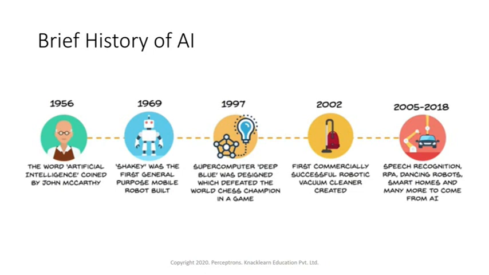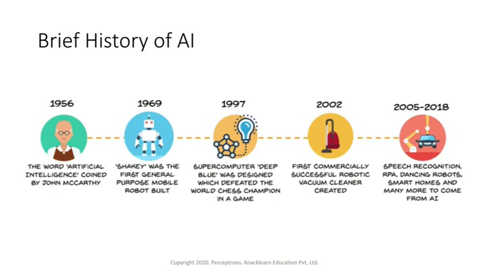Around 2002, we got a robotic vacuum cleaner called Roomba. Roomba is an autonomous robotic vacuum cleaner which had a lot of intelligent programming within it, and it could do limited floor cleaning. Based on intelligence, it could figure out where there is dust and clean the room. After that, from 2005 till date, there have been a lot of inventions and developments in AI.